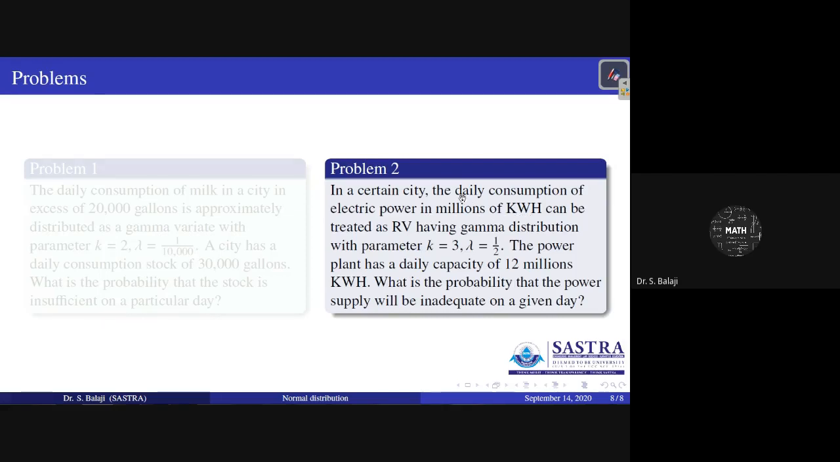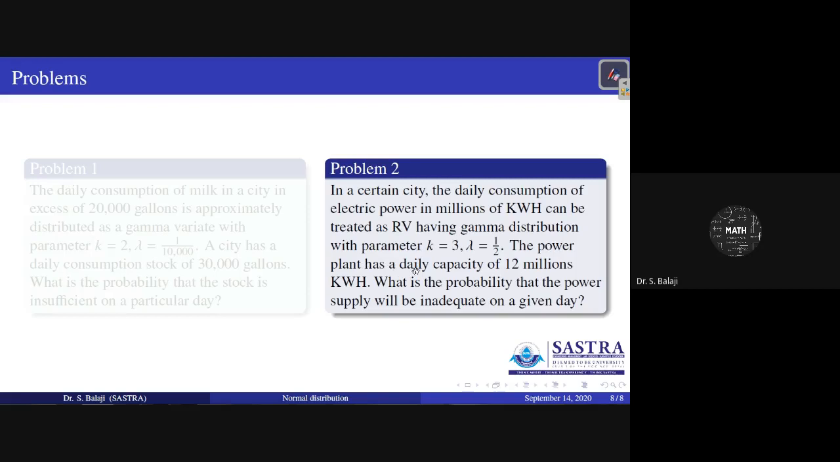X. Capital X denotes the daily consumption of electric power in millions of kilowatt hour and can be treated as a random variable having gamma distribution. That X follows gamma distribution directly, no conversion, with parameters k and lambda. Therefore, you can write the PDF of X directly. No need of Y, directly X you can write here. F of x you can write here.